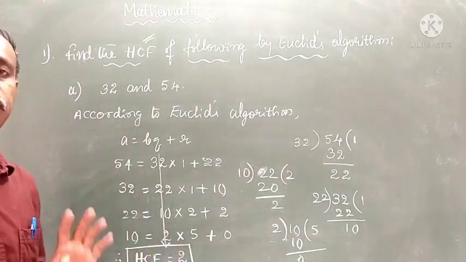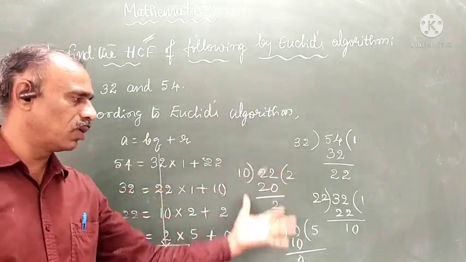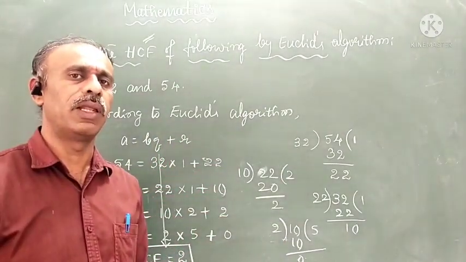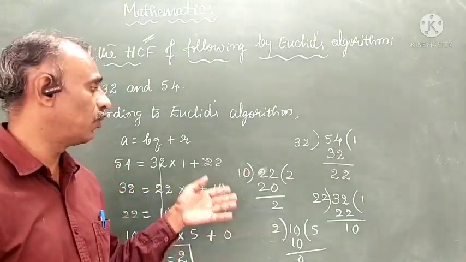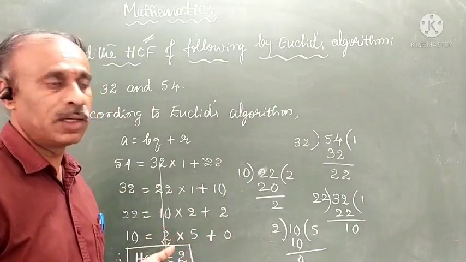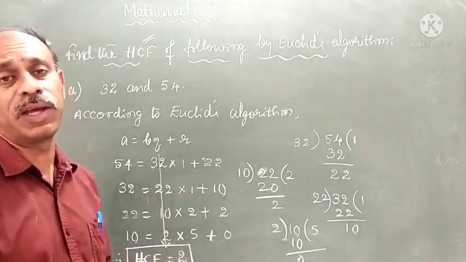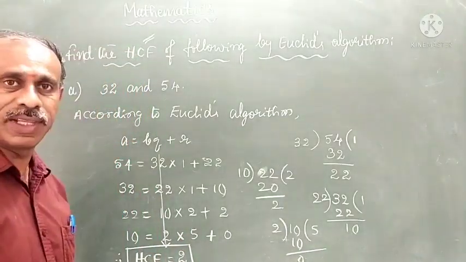So like this you need to find. Very simple, very easy, once you know, because division is already learned and you have practiced so many problems in your previous classes also. Therefore it is very simple to find the HCF. We can verify whether the number 2 we got as HCF is right or wrong.